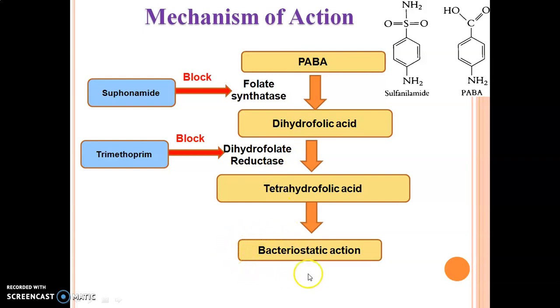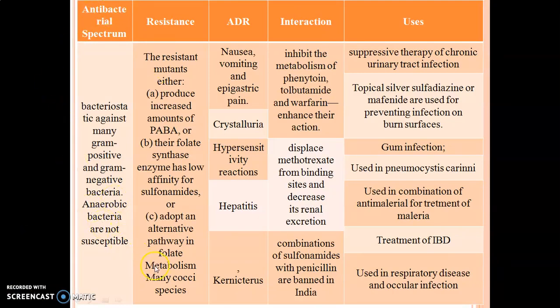At the end, what do we get? There is a bacteriostatic action, meaning there is no growth of the bacteria. This table will explain all the detailed information of sulfonamide, like their antimicrobial spectrum. These act as bacteriostatic agents against many gram-positive as well as gram-negative bacteria.